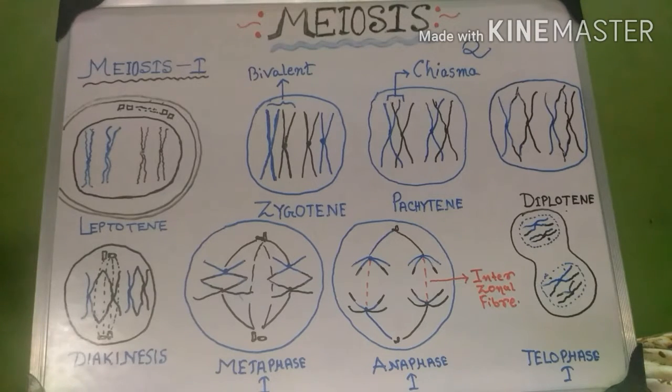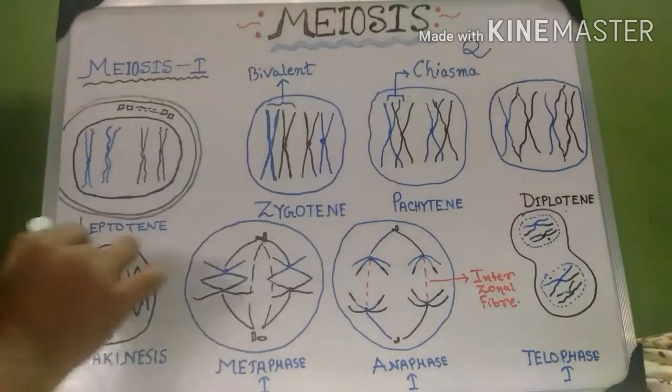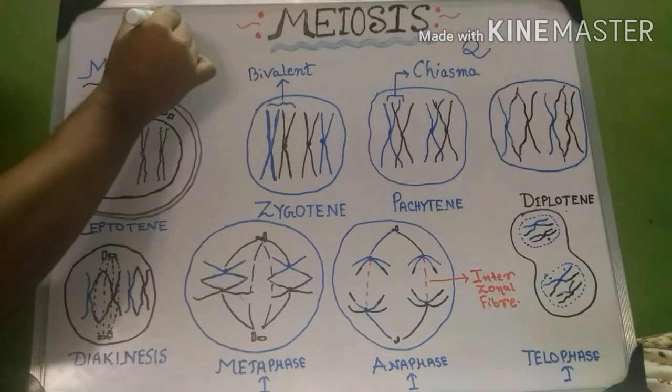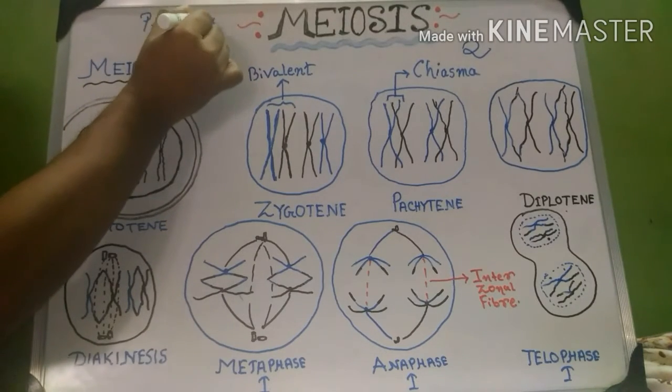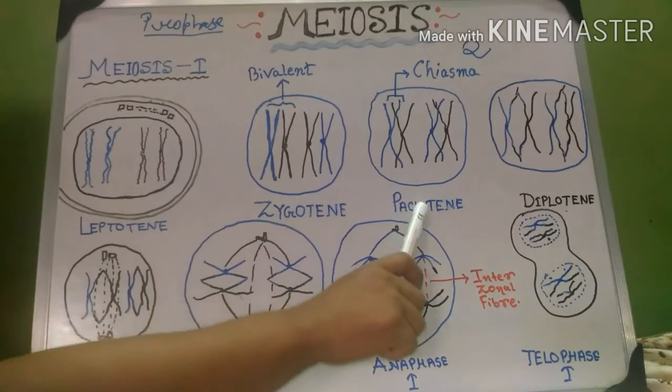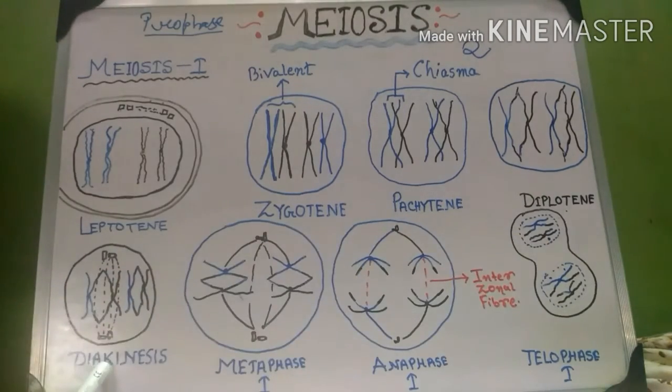Meiosis 1 nuclear division consists of 5 phases, but the first phase, prophase, is not just important but critical and very informative, because in meiosis the prophase consists of 5 subphases: leptotene, zygotene, pachytene, diplotene and diakinesis.